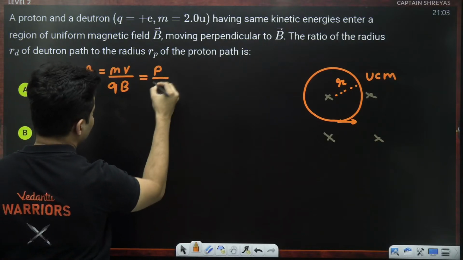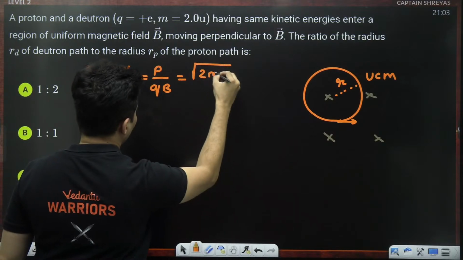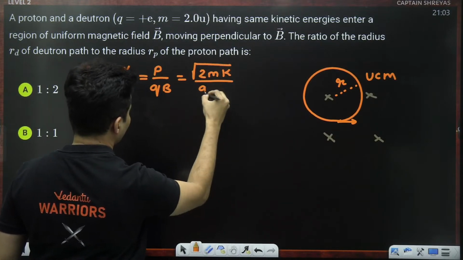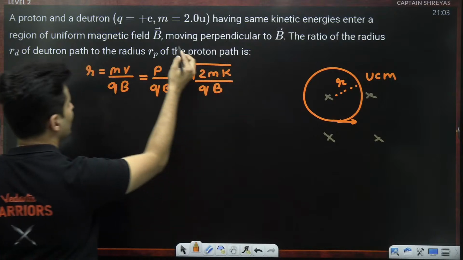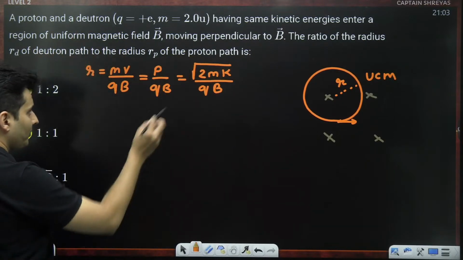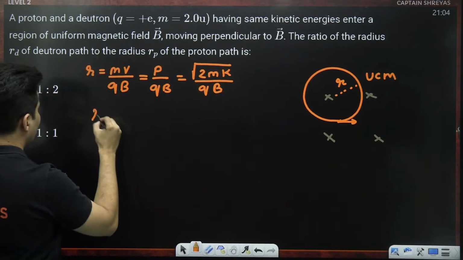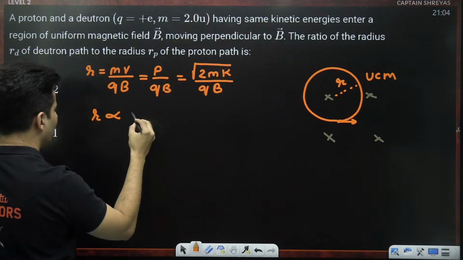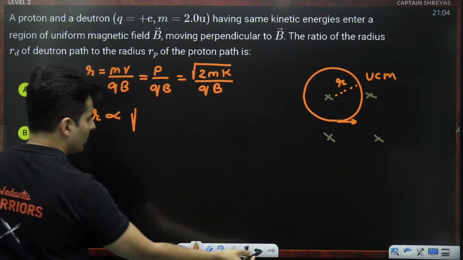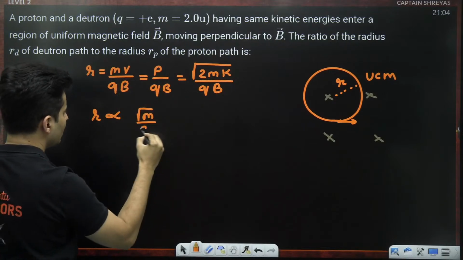Mass times velocity is momentum. Momentum is root of 2 times mass times kinetic energy. The reason I wrote it like this is because it is mentioned that their kinetic energies are the same. So if kinetic energy is the same and magnetic field is the same, I can easily see the radius of the path is proportional to root of the mass and inversely proportional to the charge.